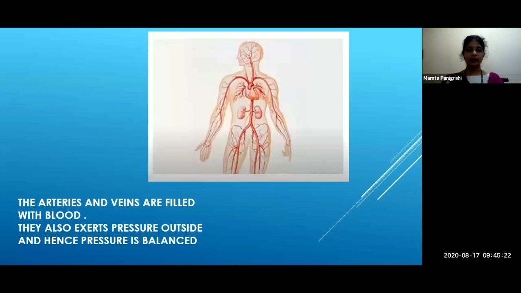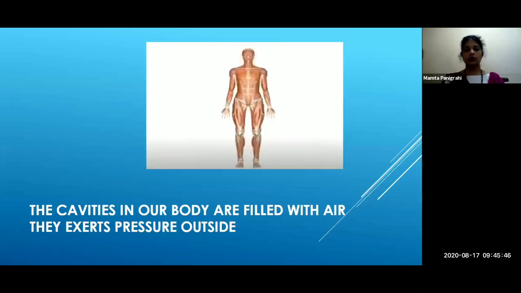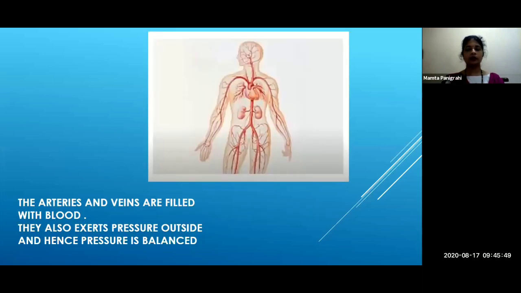Understood? So what happens now? Because of this pressure, both the pressures get balanced, and that is why we don't get crushed by it. Understood, students? Because the arteries and veins exert pressure outside, plus our cavities also exert pressure outside, that is why the pressure is balanced and we don't get crushed by it. I hope all of you understood this much.